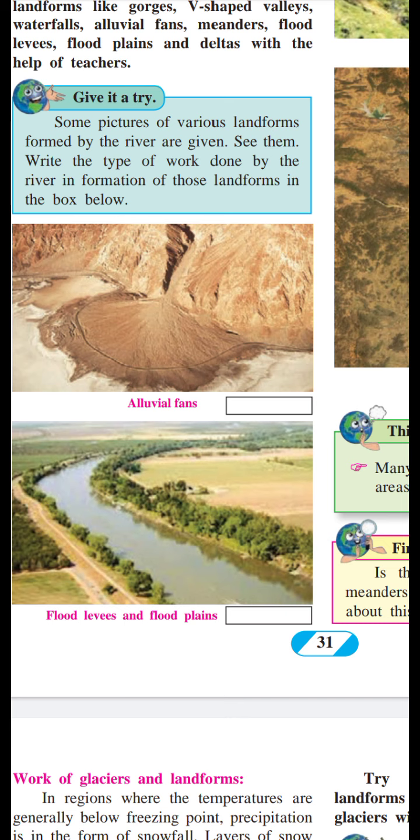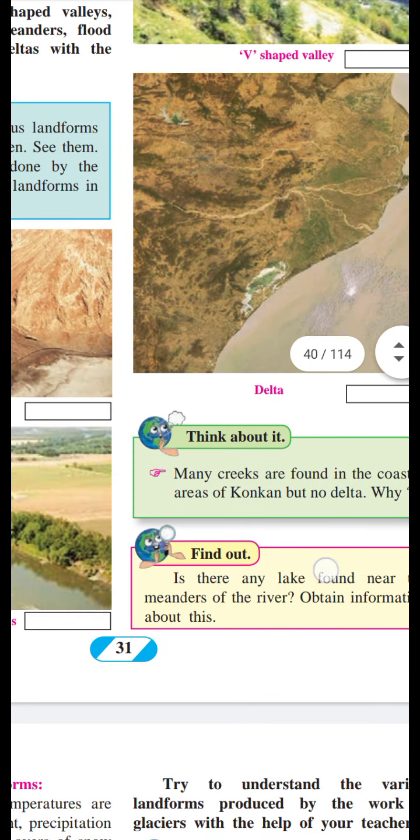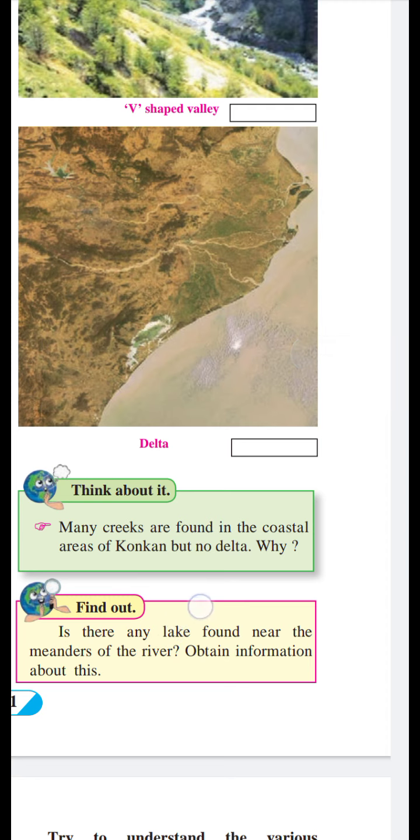Now next, see here: think about it. Many creeks are found in the coastal areas of Konkan but no delta. Why? Many rivers in Konkan are of short length. Why are many creeks found in the coastal areas of Konkan but not delta?